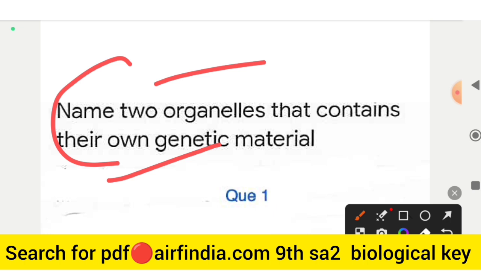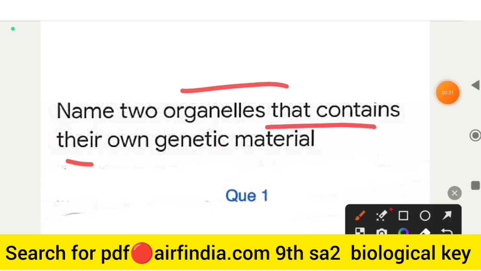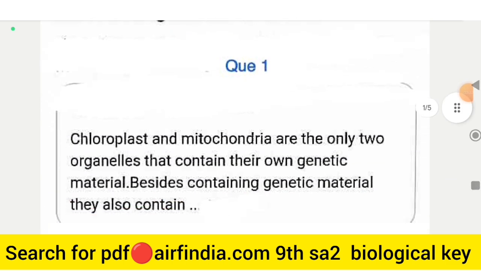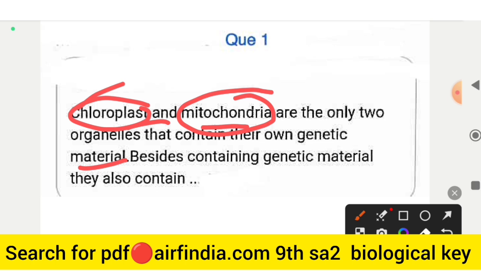So just note down answers of these questions. This is your question number first: Name two organelles that contain their own genetic material. The two are chloroplast and mitochondria, the only two organelles that contain their own genetic material. So your answer is chloroplast and mitochondria. This is your question number first right answer.